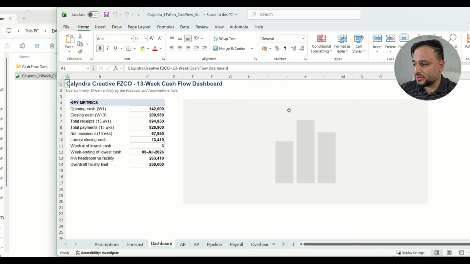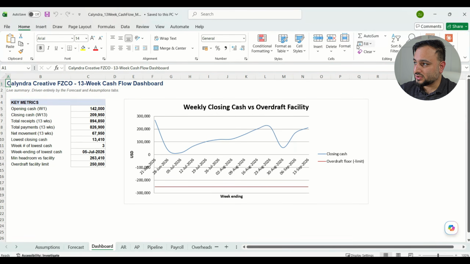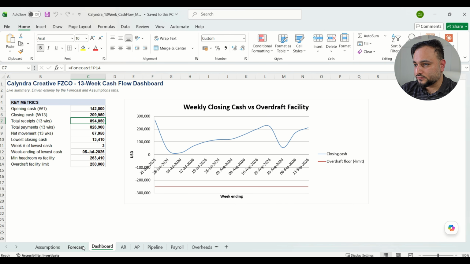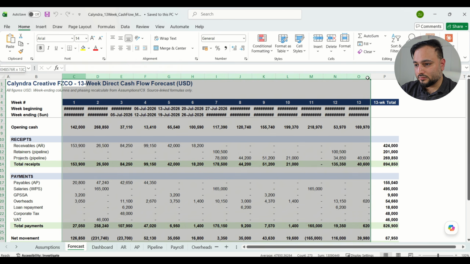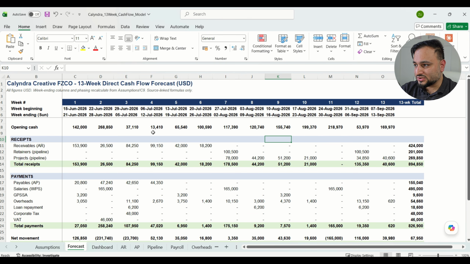An important point to note here is that you should not trust these numbers 100%. And that's where we come in as finance professionals. It has created a very useful, workable model, but now it is up to us to ensure that these numbers are correct and to double check them.